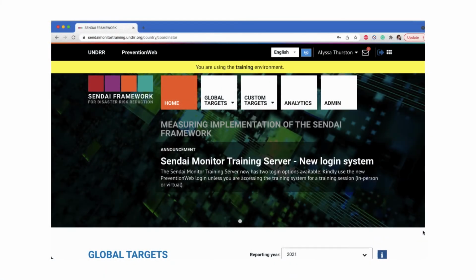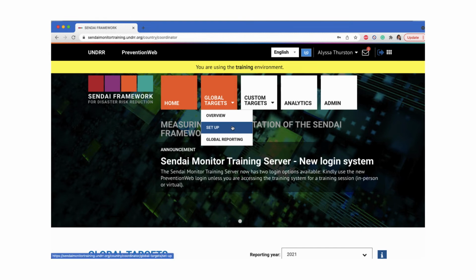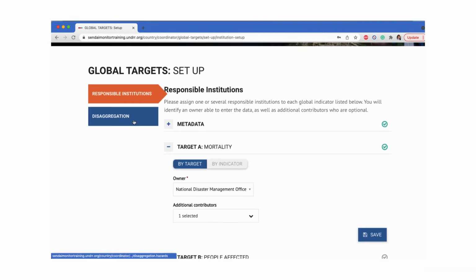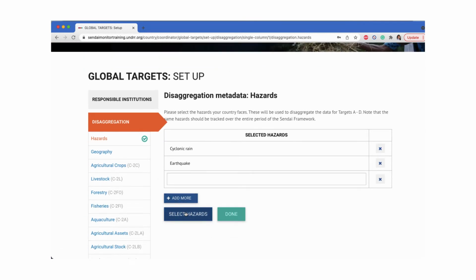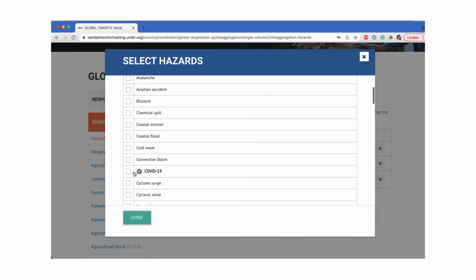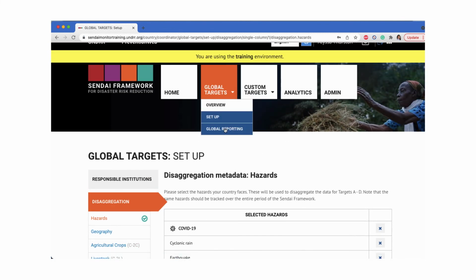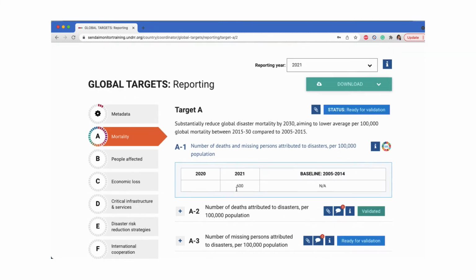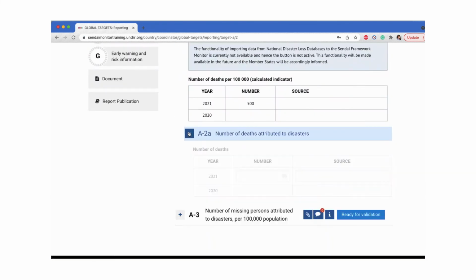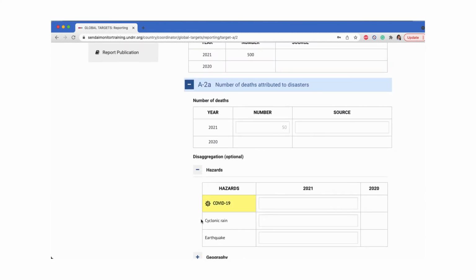To set up COVID-19 as a disaggregation category, the country coordinator should go to Global Targets, Setup, and click on the button Select Hazards. Select COVID-19 from the list of hazards and click Done. Now disaggregated data on COVID-19 can be inputted for relevant targets and indicators under Disaggregation Hazards. Disaggregation of data is optional but may be helpful.